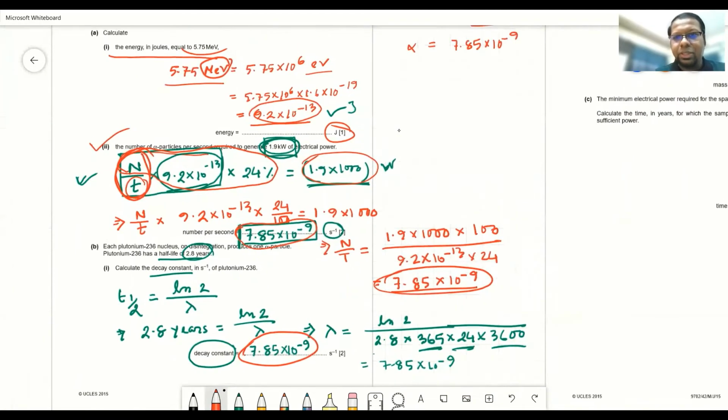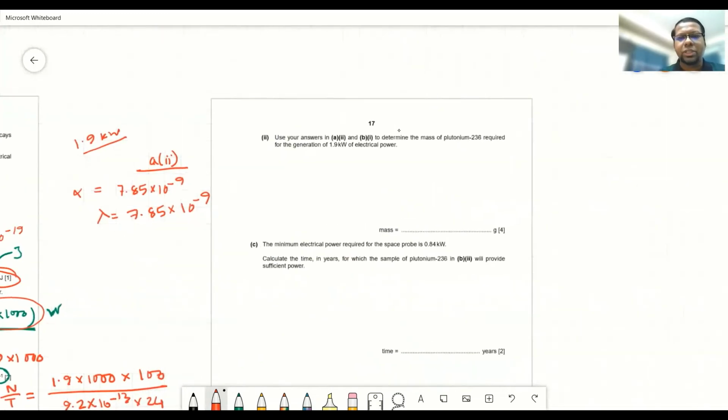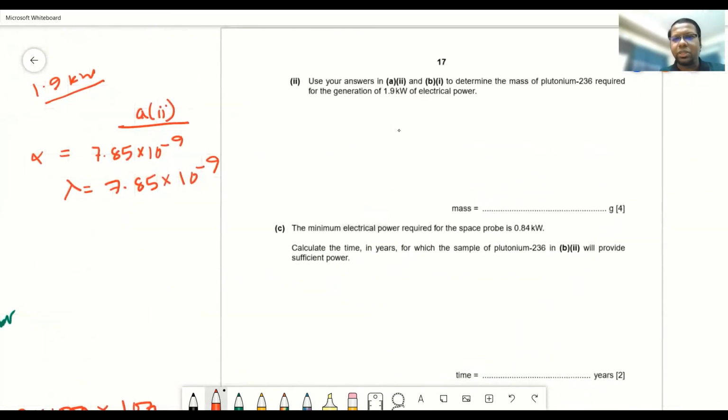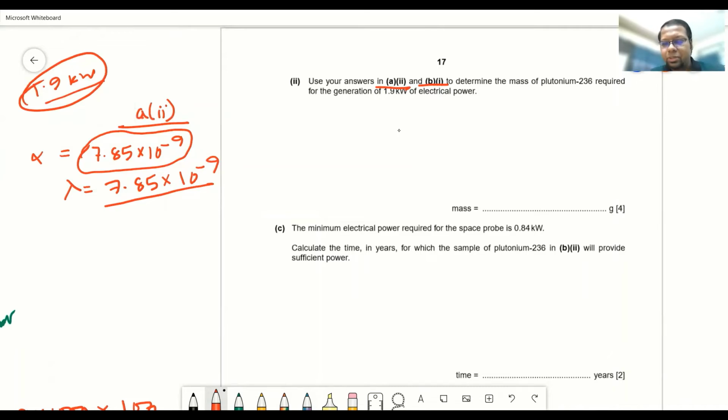That the decay constant, which is 7.85 into 10 to the power minus 9. So in this question, by using the A2 answer, that means the number of alpha particles needed to produce 1.9 kilowatt of power, and B1, where we have calculated the decay constant value, we need to use these two data to determine the mass of plutonium-236 required for the generation of 1.9 kilowatt of electrical power.